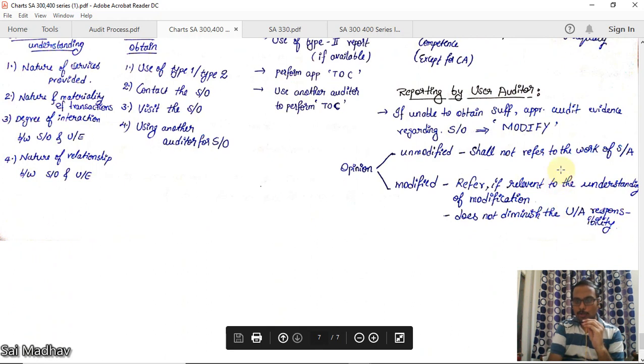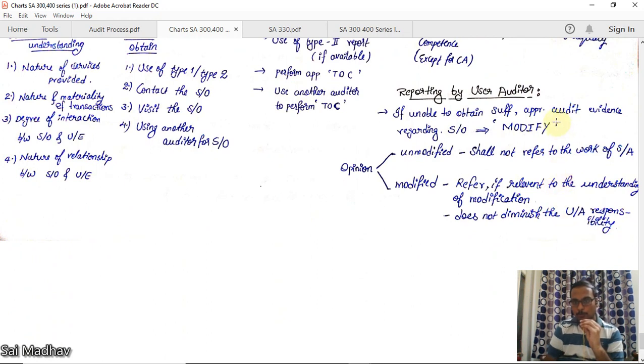Reporting by user auditor. What should you report? If unable to obtain sufficient appropriate audit evidence regarding the service organization, straight away modify. If you're not able to obtain evidence, you modify. If your opinion is unmodified, you shall not refer to the work of the service auditor. Because you are giving the opinion, you are responsible for your opinion. You cannot quote the work of the service auditor here.